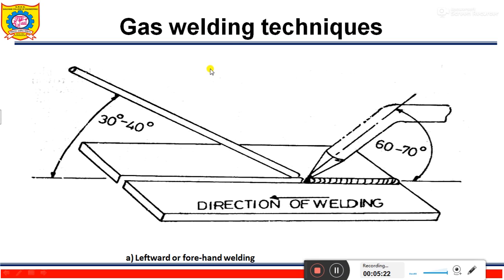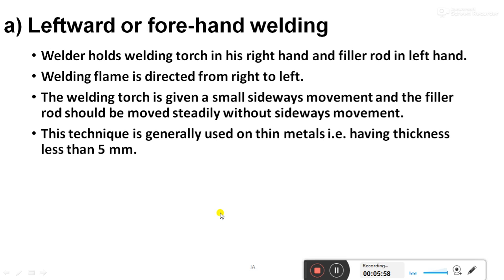So these are the gas welding techniques. Various techniques are there. This is the leftward or forehand technique. This is the figure, and that is very much important. From the examination point of view, you have to draw the welding setup, various things with the directions, the material of the workpiece, and the angle. These things are important. So leftward or forehand.